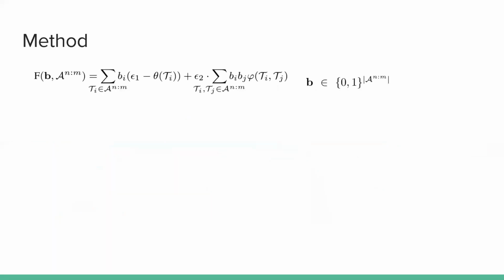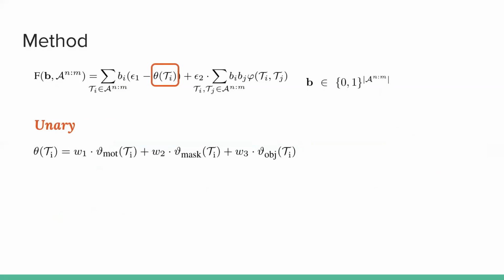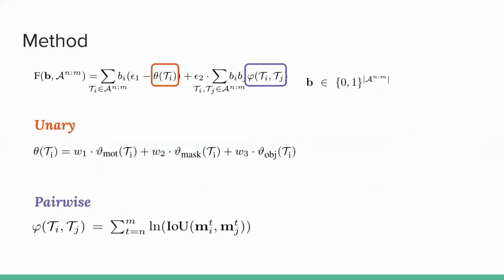We select a subset of object tracks using the following CRF model. This model contains a unary term for each track tube, as well as a pairwise term for the interaction between the tubes. The unary score theta, for each tube tau, is a linear combination of the tube's motion score, its mask consistency score, and its objectness score. The pairwise function penalizes the overlap between two tubes, e.g. the 3D IOU.